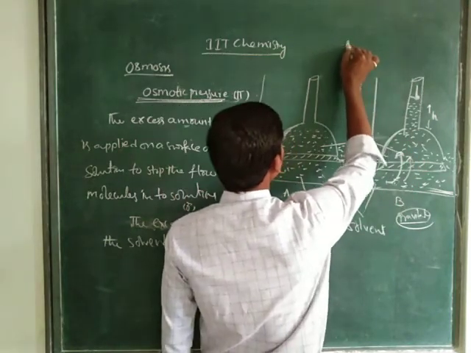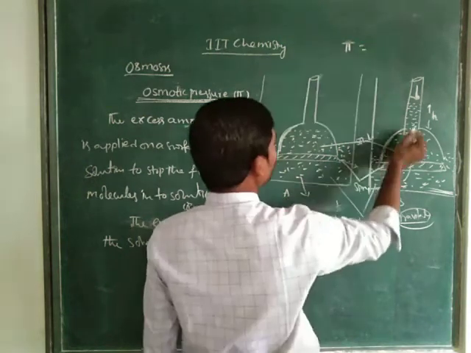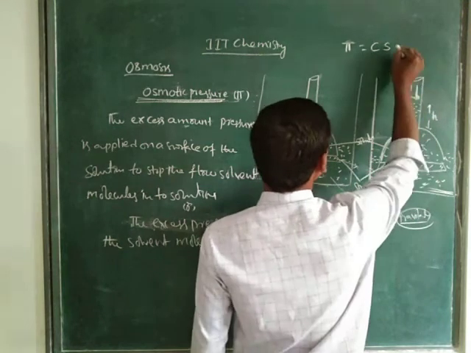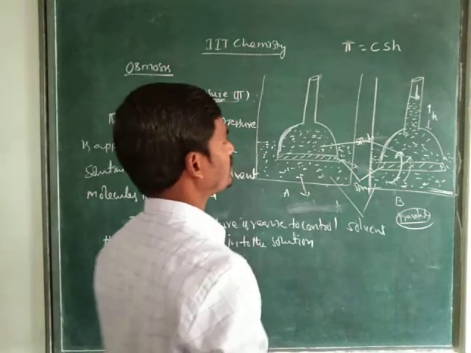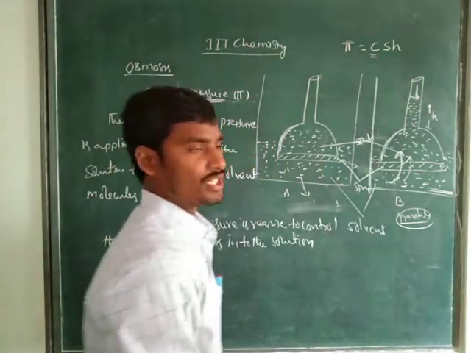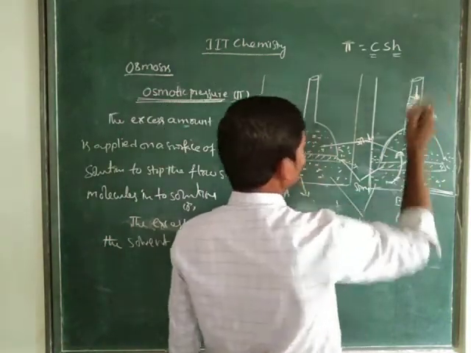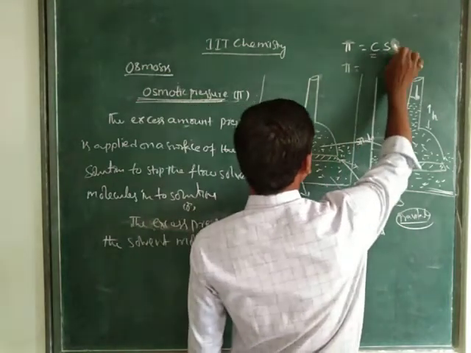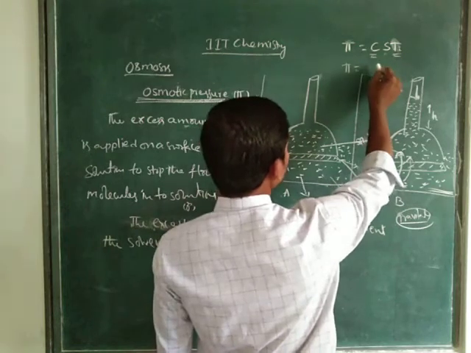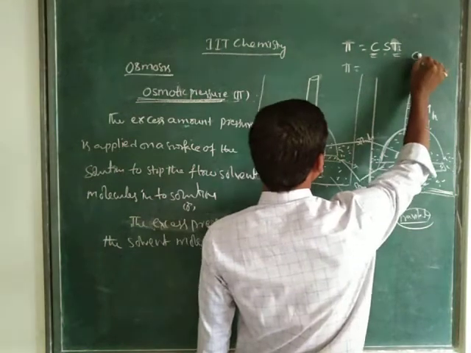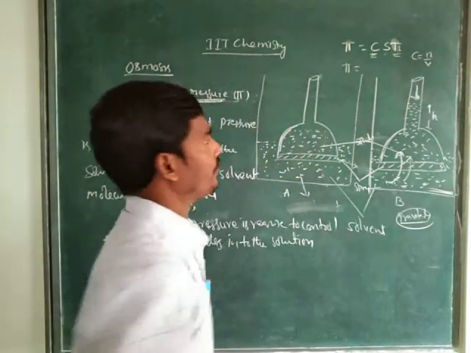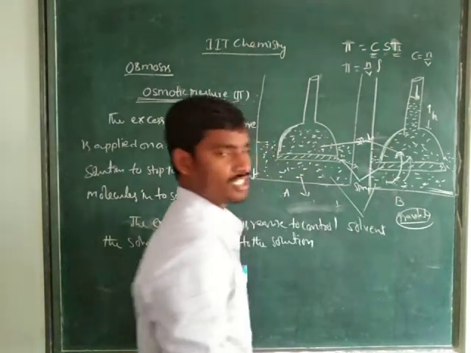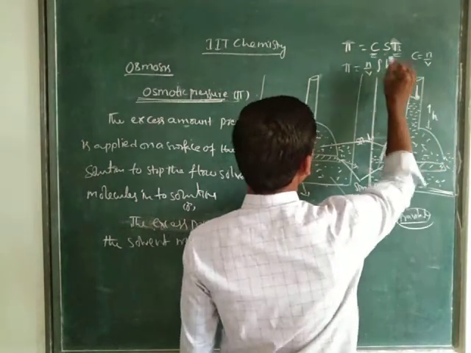Here that is what we consider as osmotic pressure, phi equals to C, S and T. Here C is the concentration of the solution, and here the height is H. Density is represented as rho. Phi equals CST, where concentration means number of moles per unit volume, N by V, S is a specific constant, and the height is represented as H, right?